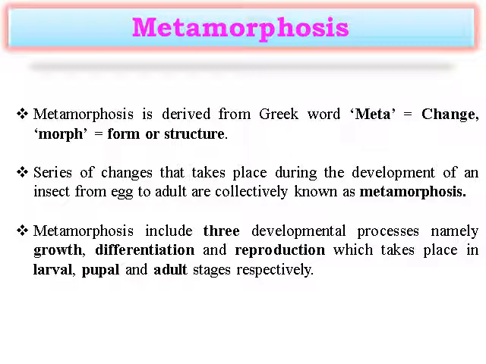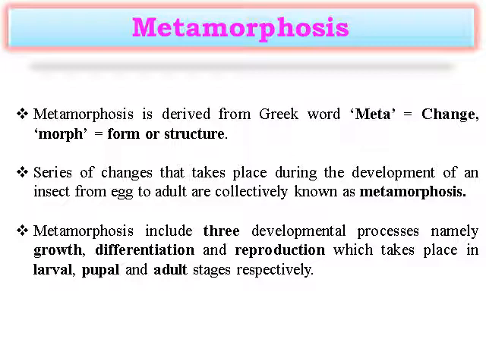A series of changes that take place during the development of an insect from egg to adult, that is, from the start of the life cycle through its continuous development, is collectively known as metamorphosis. It is a series of changes: the egg stage changes to the larva, larva changes to pupa, and pupa changes to adult. Metamorphosis includes three developmental processes, namely growth, differentiation, and reproduction, which take place in the larval, pupal, and adult stages respectively.